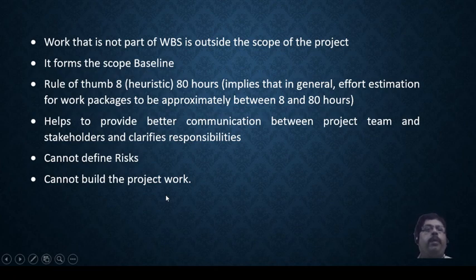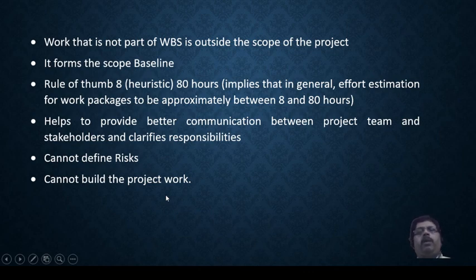Rule of thumb: 8 to 80 hours. This implies that, in general, the estimate for work packages should be approximately between 8 and 80 hours.